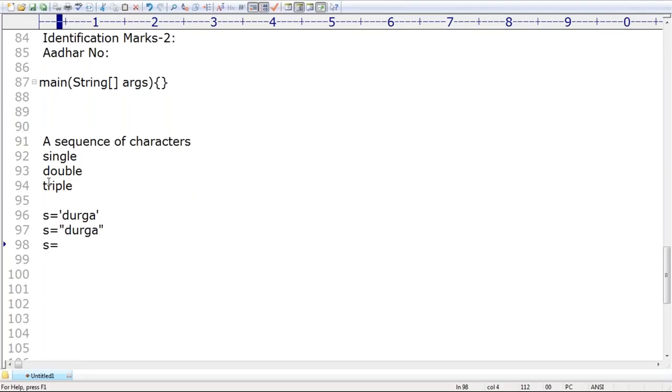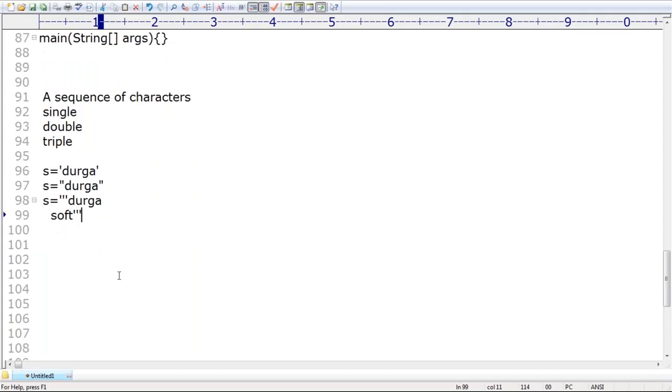s = 'durga soft', and next line, 'soft' I'm taking, like that. Is it valid or not? Invalid. Sir, this is multi-line. You divided into two lines, sir. Whenever you want to take a literal in multiple lines, here we require to use either triple single quotes or triple double quotes. Are you getting it? Triple single quotes you can use or triple double quotes you can use, no problem at all. Sir, this is one area where we require to use this type of thing. Especially the speciality of triple quotes is to define multi-line string literals only.